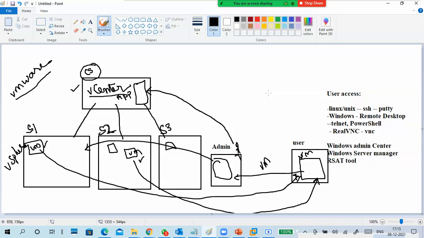Guys, fast. Tell some answer. What has the admin done now? What did the admin do earlier to create a virtual machine? Process.